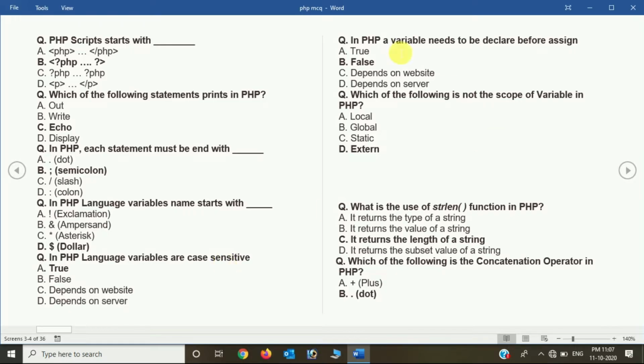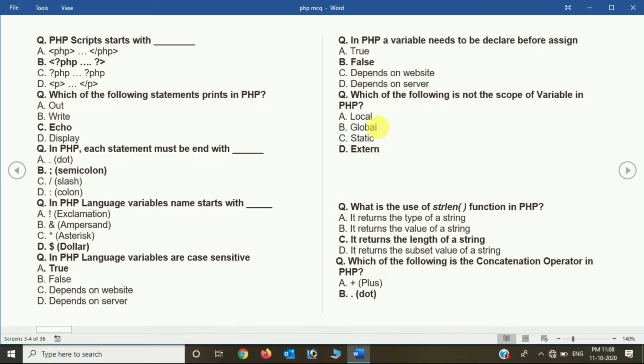Now in PHP, a variable needs to be declared before assigning. True or false? Means we need to declare before assigning a variable. So it is false, because there is no need to declare before assigning any variables in PHP. Now which of the following is not the scope of variables? So in PHP basically we have local, global, and static scope of variables, but extern is not a type of variable scope in PHP.